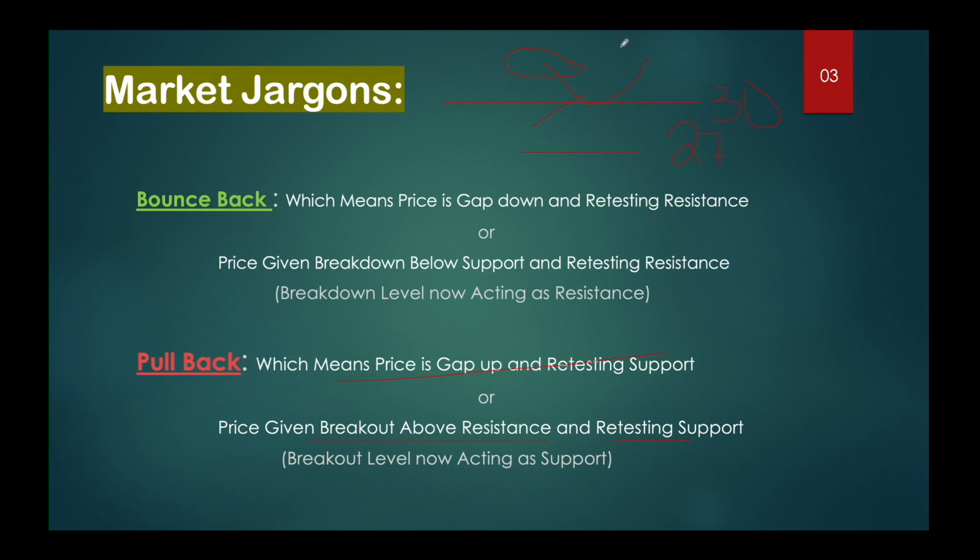Now the price is trading at the 32 level, price has gapped up above 30, and now when it is retesting, which means coming towards the 30 level, this action from 32 to 30 will be called a pullback, which means it will always be in the negative direction. Pullback is normally good, and some traders will take the pullbacks as well.